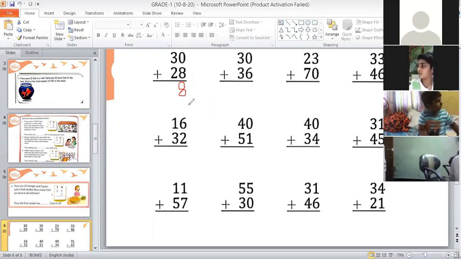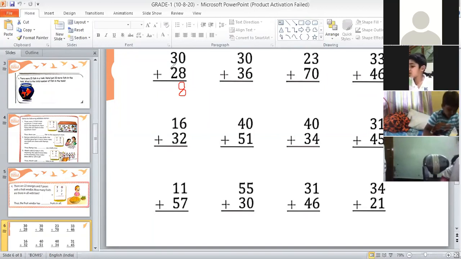Now you have to add the numbers in tens place. So now in tens place, the numbers are 3 and 2. See here, children, one way is, the first number is 3, you can draw 3 lines here, and your next number is 2, you will draw 2 lines, and then you can count all those lines together. This way also you can get the answer.